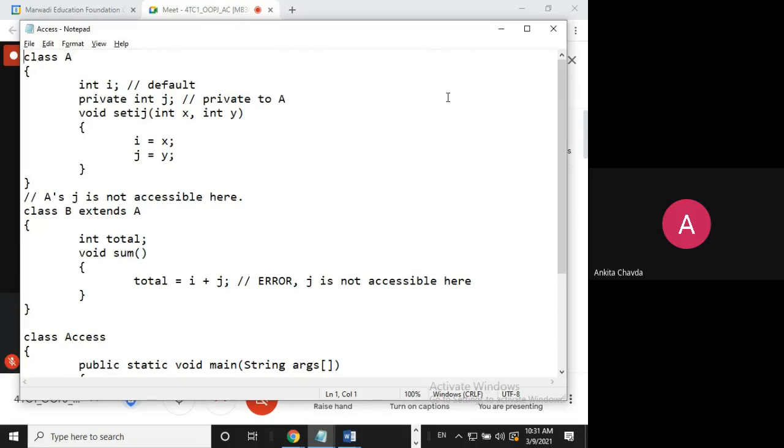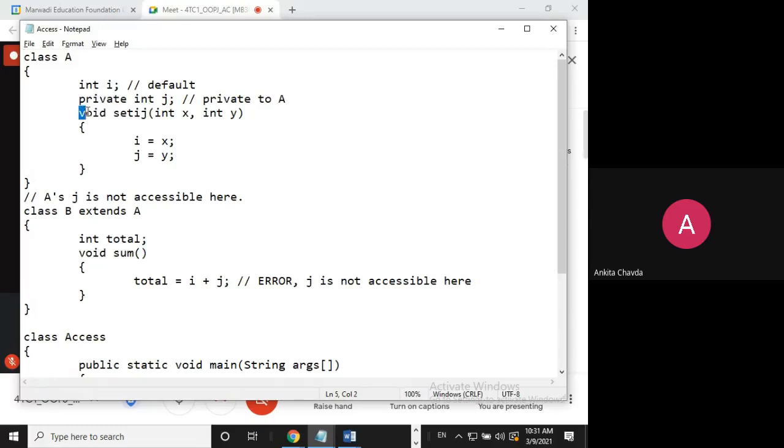Inheritance is so difficult that you need to discuss. So here is a class A, right? In that I'm having one variable integer i. If I'm not writing anything, it means it's a default access specifier, right? It would be accessible within the same package. Then I'm writing that this variable is the private one, means integer j is the private one, right? So here I'm just showing you the two variables. One is the private one and one is the default one.